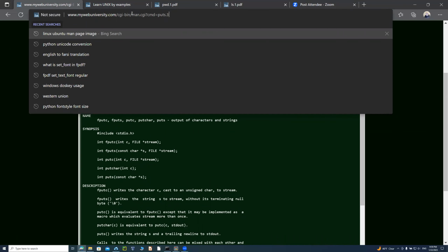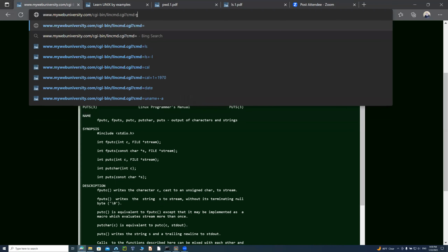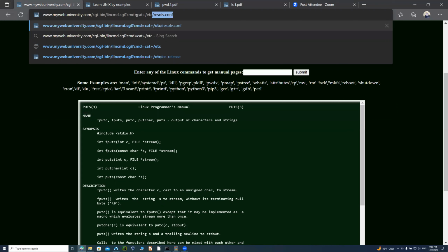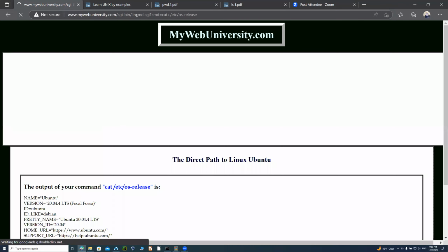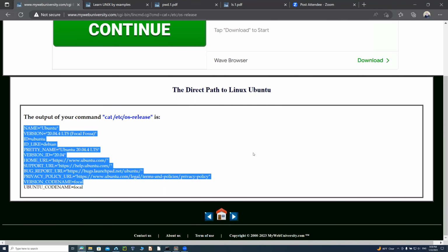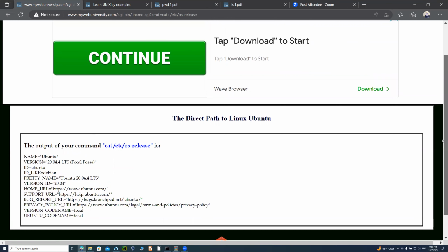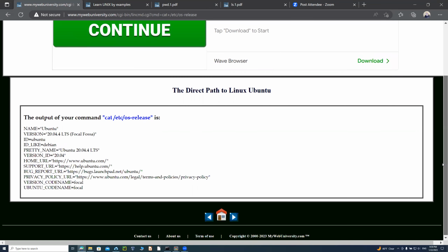So if you just type in on the CGI learn CMD, and then you here, remember the cat /etc/os-release was not showing before. Now it does show here. So here I'm not restricting as much, but still you cannot run certain commands like eval or exec or system admin, add user or add groups. So that's why I'm not showing everything here. But the majority of them, you can do.